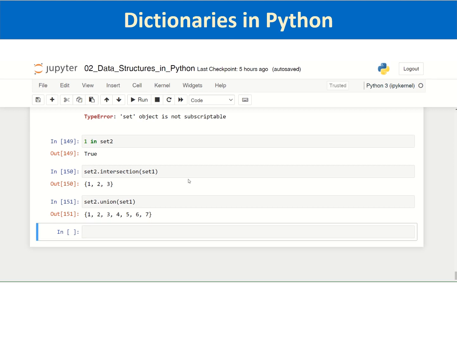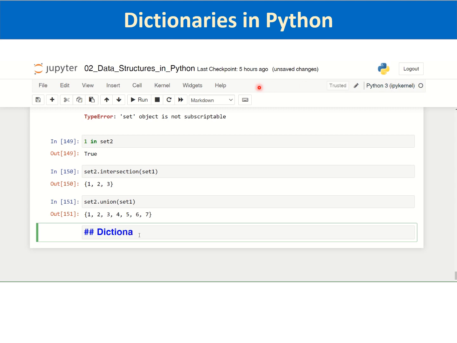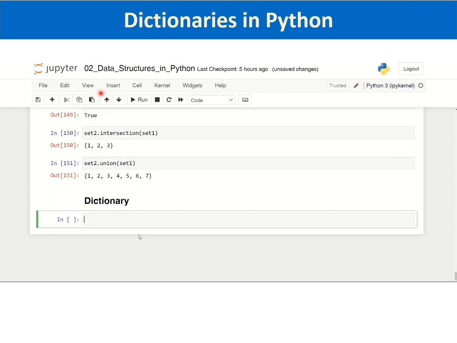Then we will come to the final data structure, which is dictionaries. I will create a heading again. Dictionary is an important data structure provided by Python. Dictionaries are not actually sequences like tuples or lists, but a collection of data in key value pairs.